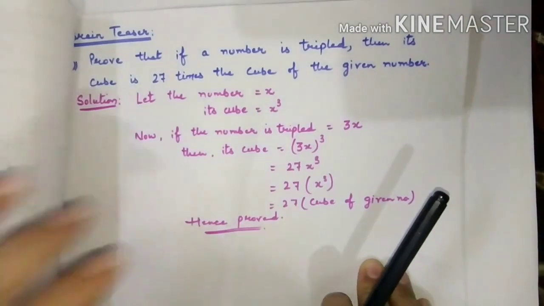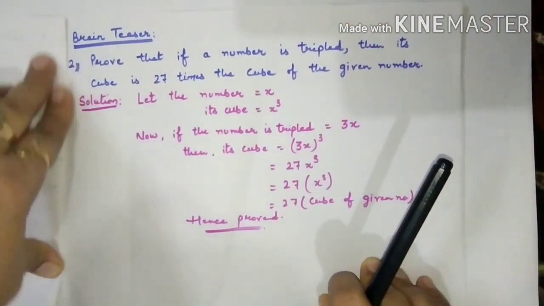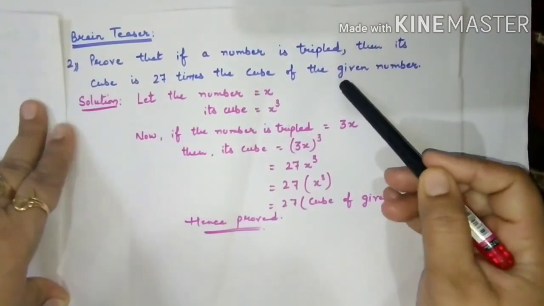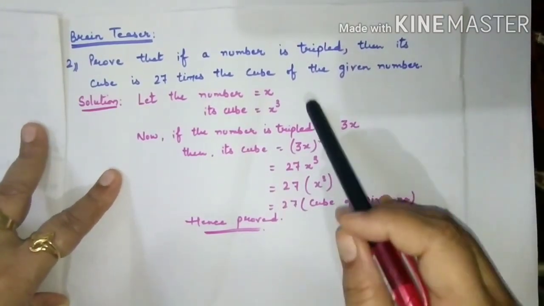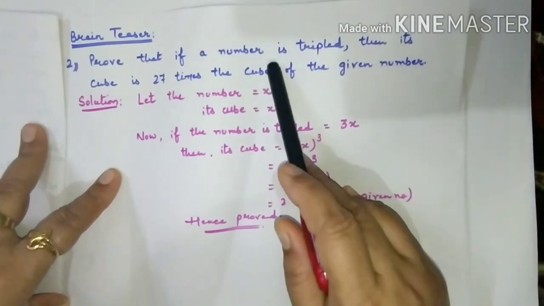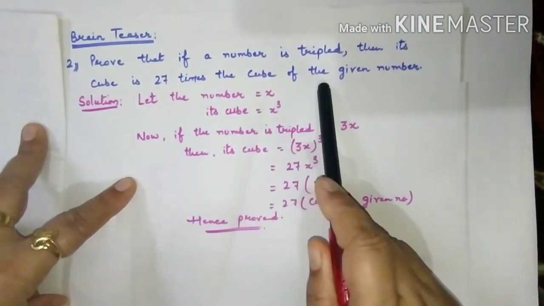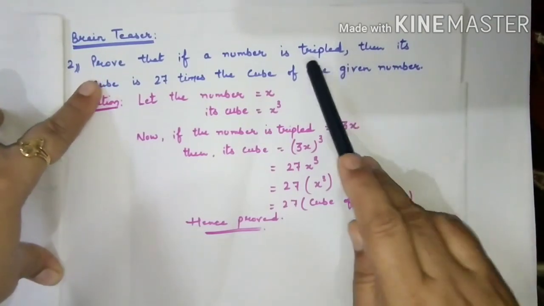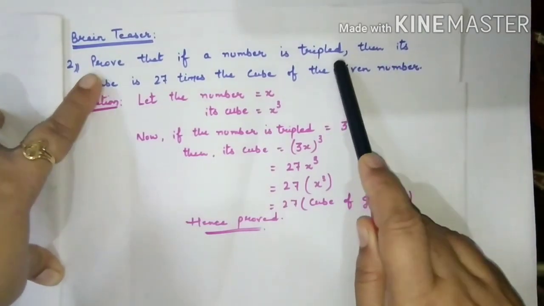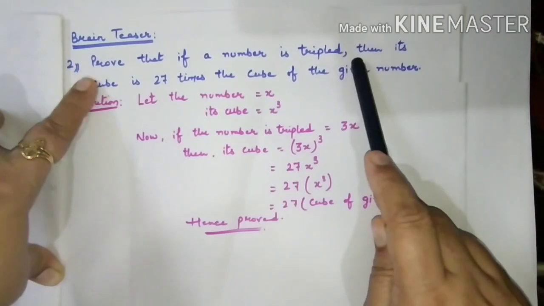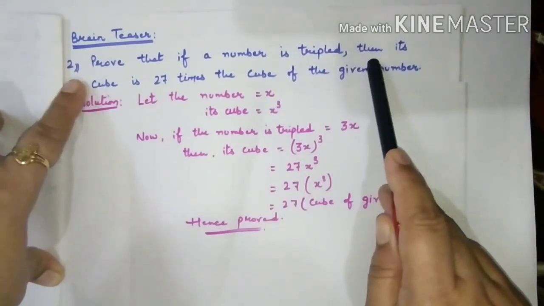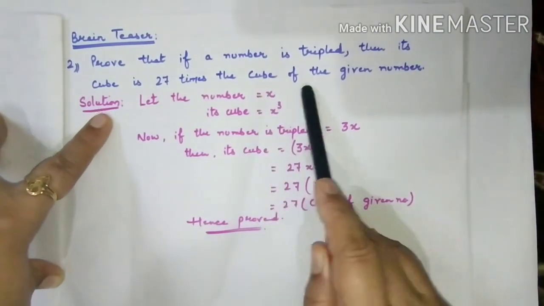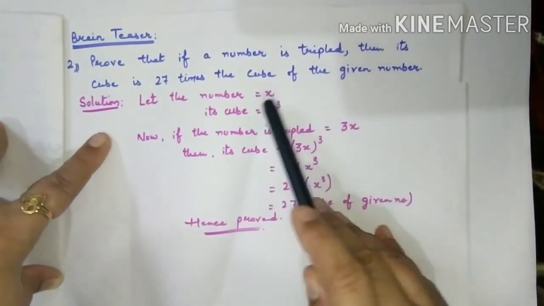So the next is brain teasers. Some questions are very easy, but especially in this question students feel some problem. Quite an easy question, we just have to follow the wording of the statement, nothing else. Prove that if a number is tripled, not doubled, tripled, 3x, then its cube is 27 times the cube of the given number.